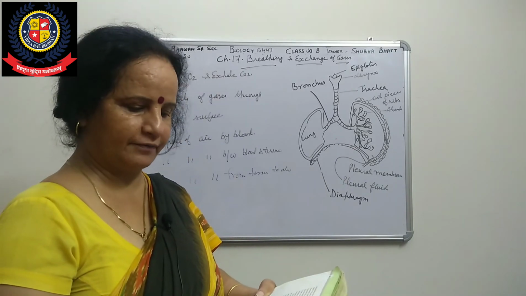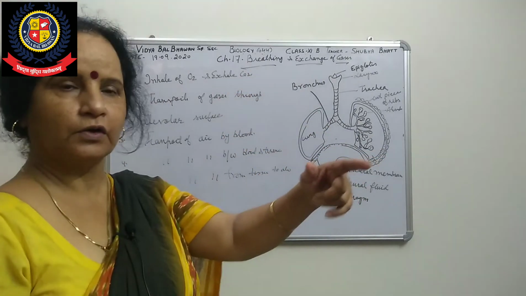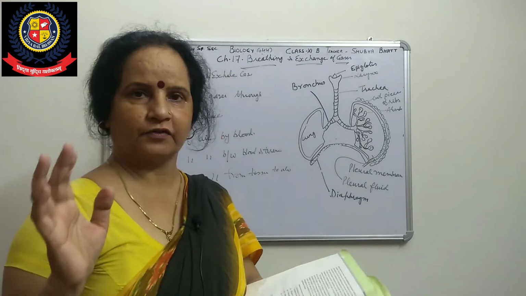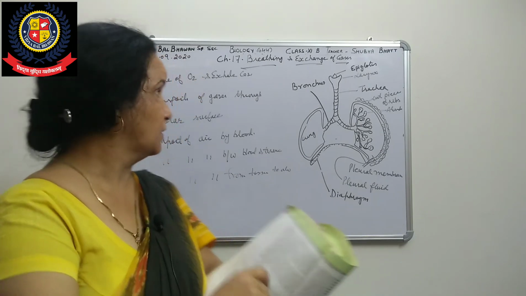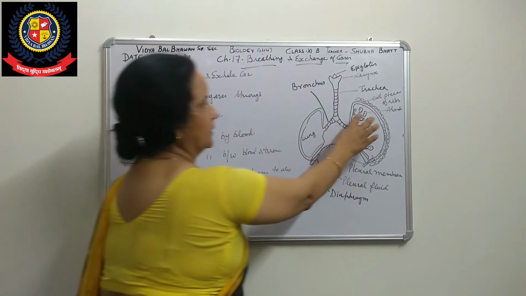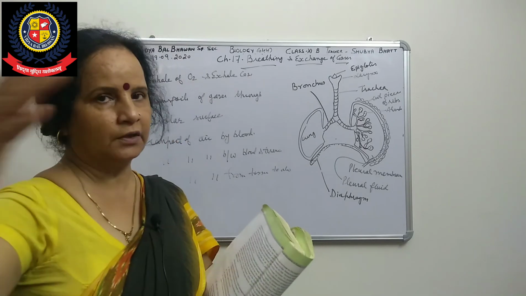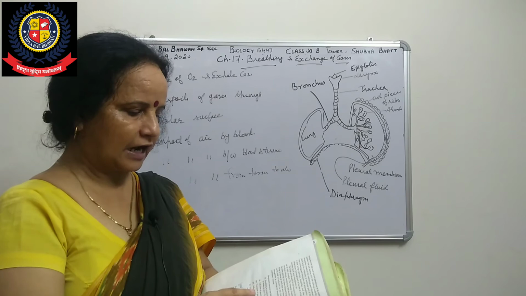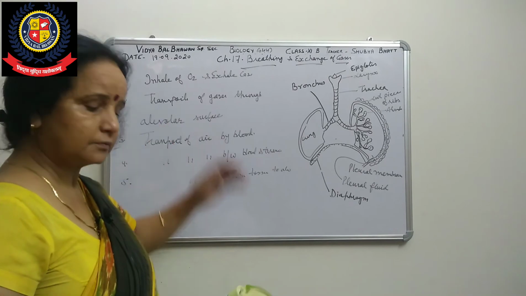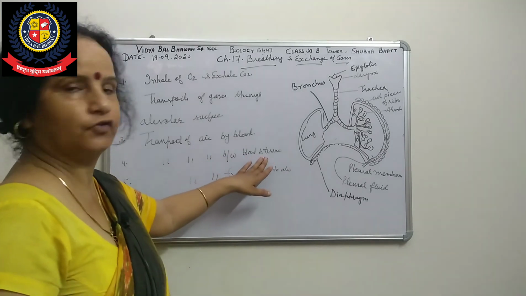Breathing or pulmonary ventilation, by which atmospheric air is drawn in and CO2 rich alveolar air is released out. I told this in short, inhale of O2, exhale of CO2. Now second, the diffusion of gases across the alveolar surface, where diffusion will take place, meaning gases will diffuse from the alveolar region to the blood. Third is the transport of gases by blood. Fourth is the diffusion of O2 and CO2 between blood and tissue.